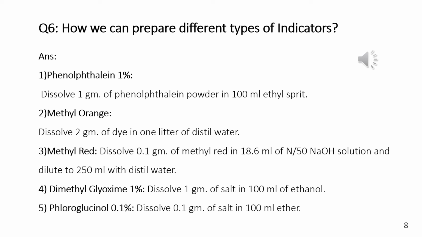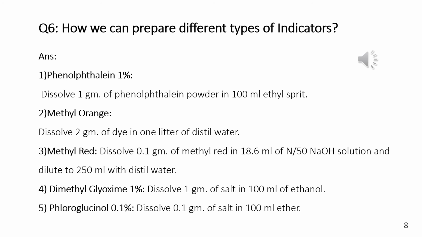When the methyl red is dissolved in N/50 NaOH solution, we dilute this solution to 250 ml with distilled water. When this solution is diluted, the methyl red indicator is prepared.